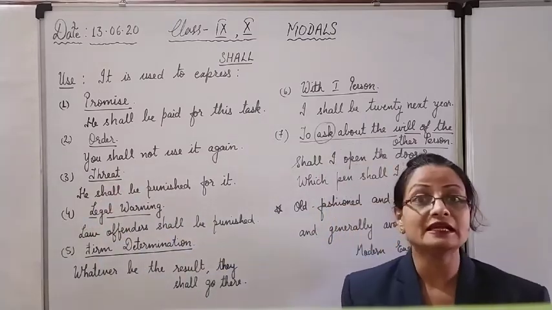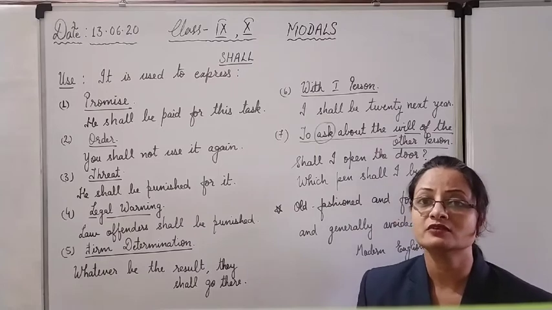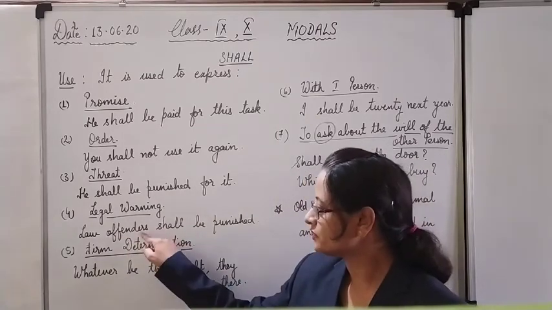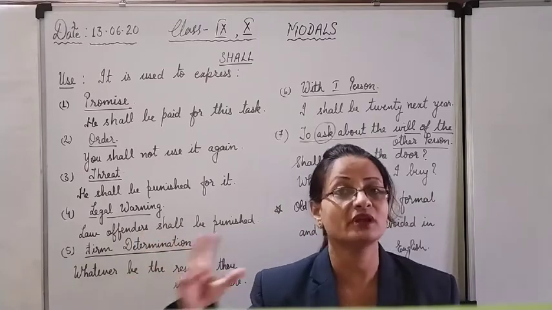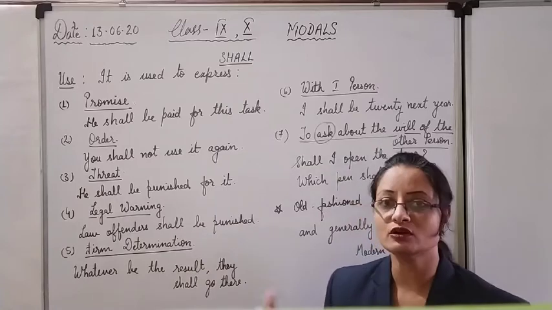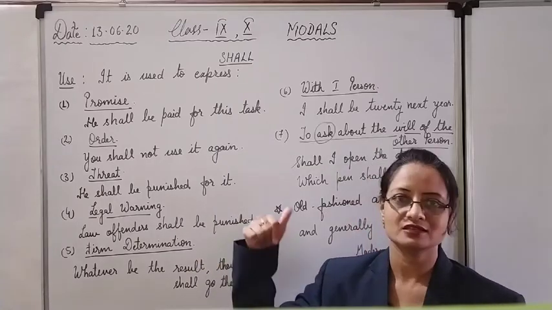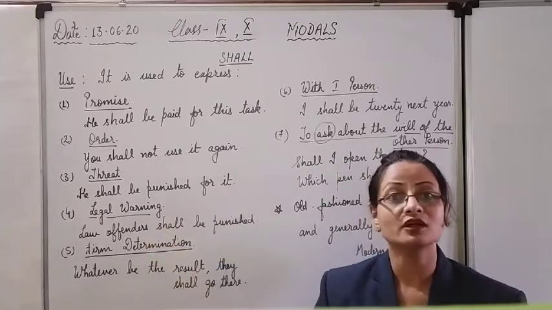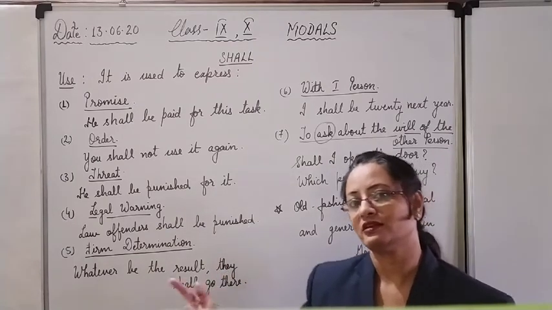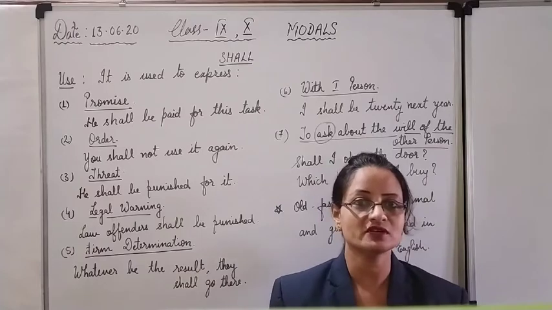Now for giving a legal warning, which relates to law. Law offenders, offenders meaning one who breaks the law, lawbreakers shall be punished. Why are we not using will? Because there is a condition. It is a legal warning. So for a legal warning we will use shall with the second and the third persons, and will with the first person.